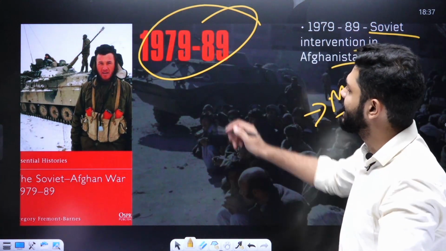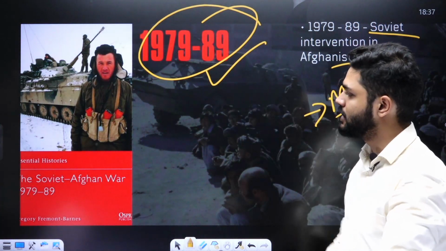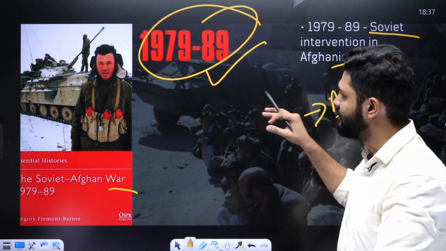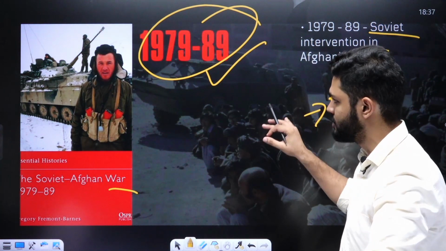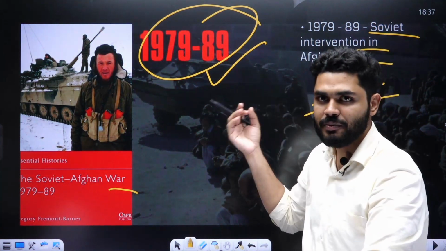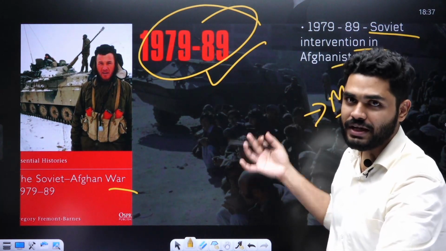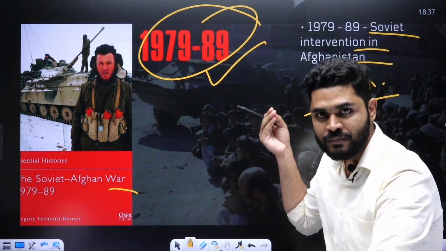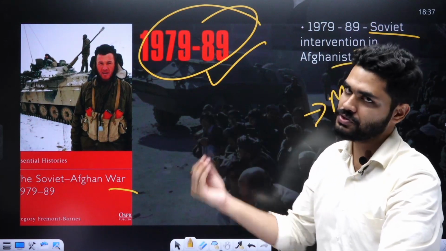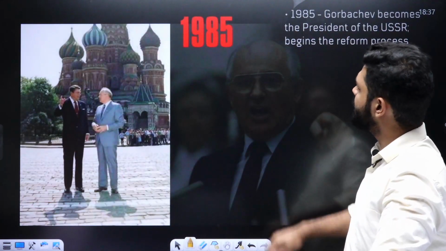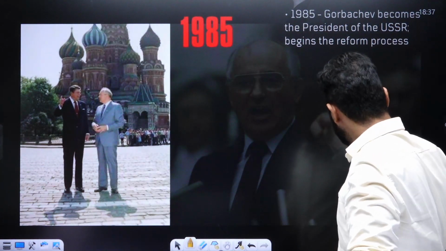Okay, so from 1979 to 1989 there was a Soviet-Afghan war, and the Soviet Union tried to invade or impose their communist regime here. But the United States of America provided the Afghan resistance, the Mujahideen in Afghanistan, the ample economic resources which were required, and eventually the USSR lost here. Okay, in 1979 this happened.